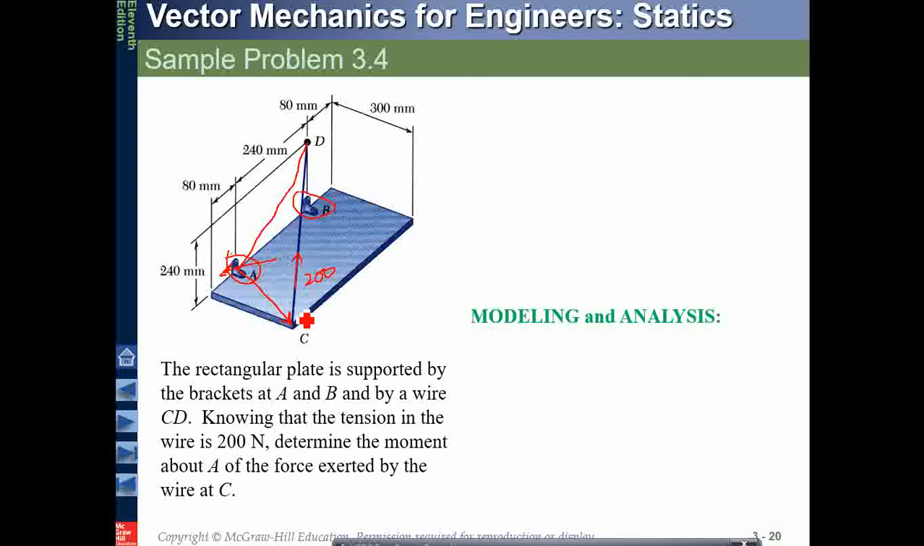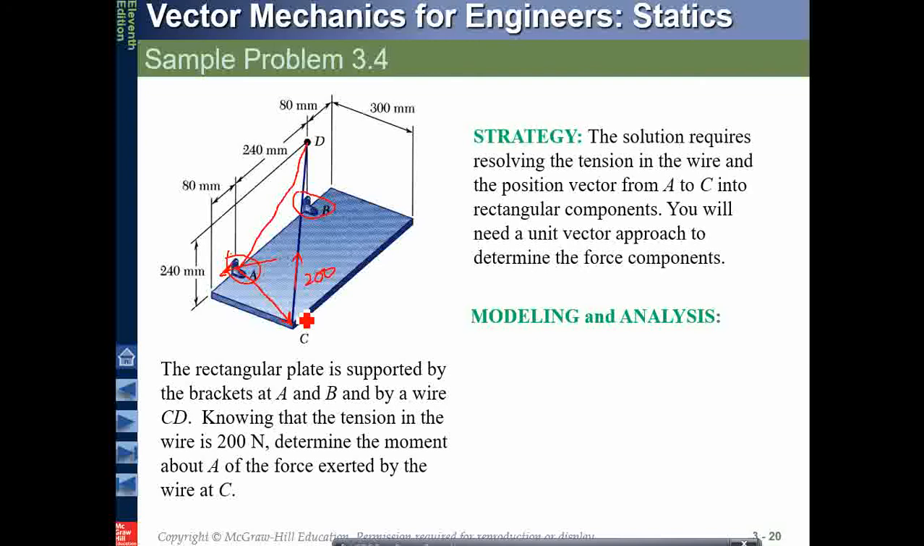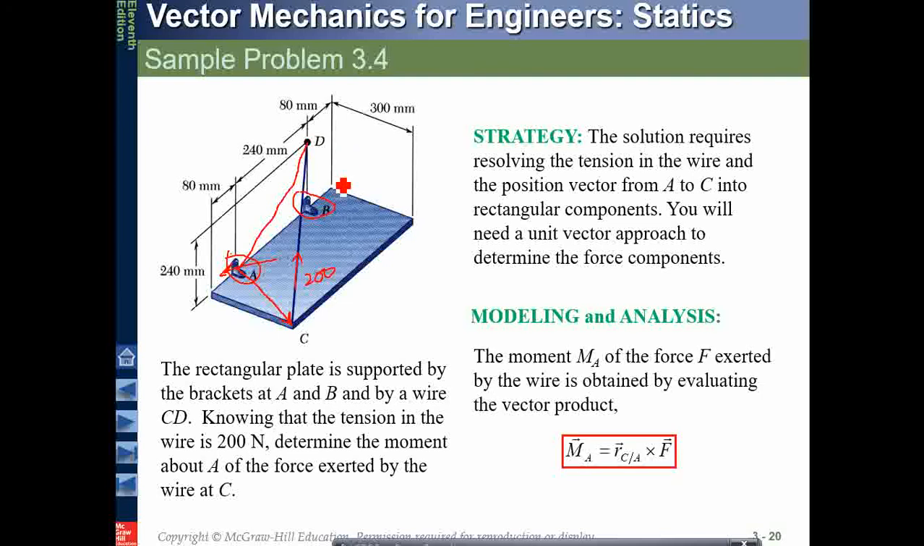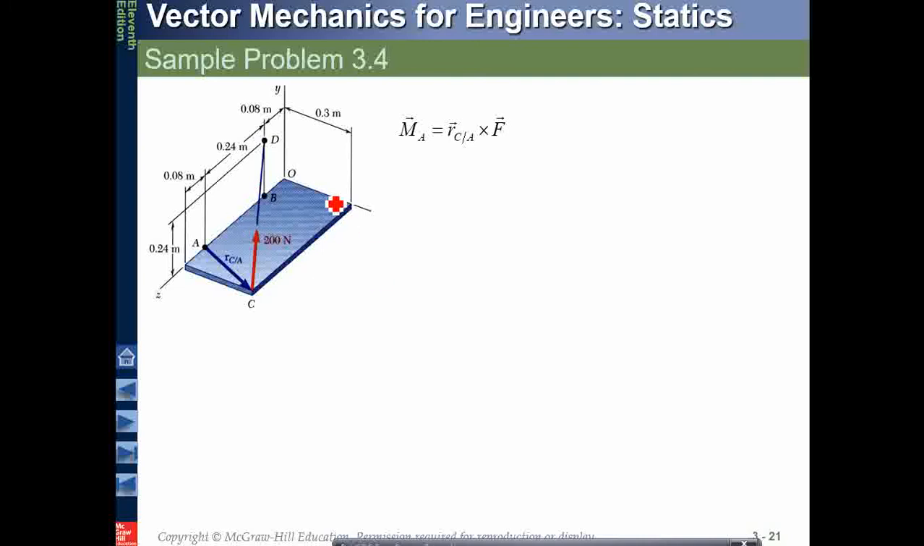Now to find the position vector, what does this say? The solution requires solving the tension in the wire and the position vector from A to C into rectangular components. Okay, we have to find the position vector in terms of rectangular components. So we'll take an axis first of all. This is how they dealt with it. So RCA, this position vector, times the force, and this should be my plane, and the moment vector will be perpendicular to this plane.